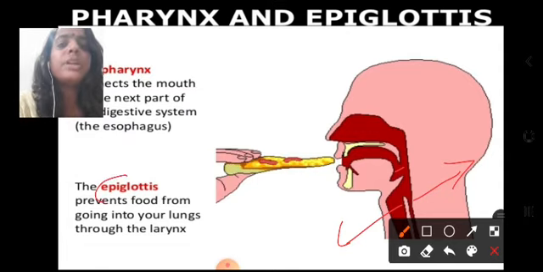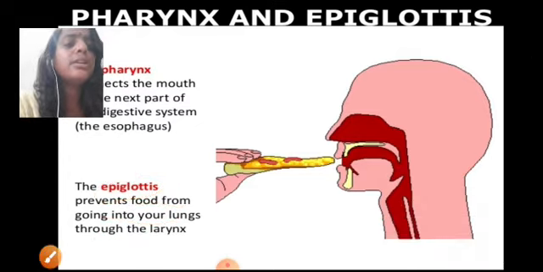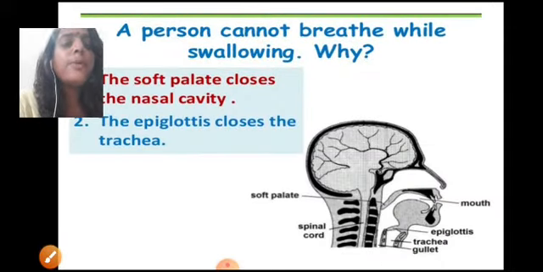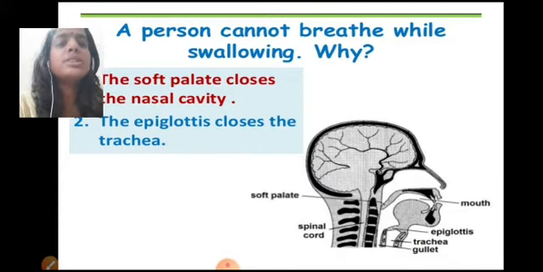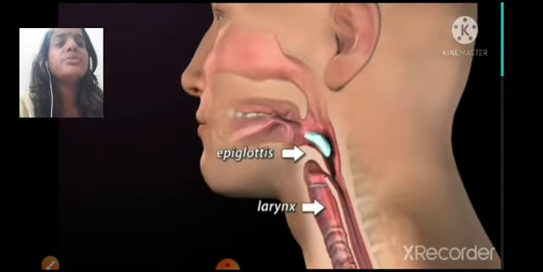Now one more term that we are going to see is epiglottis, which is a muscular flap which prevents the food from going into our lungs through the larynx. Now a person cannot breathe while swallowing because the soft palate closes the nasal cavity, whereas the epiglottis will close the trachea. So when we are swallowing for a few seconds, we do not breathe.